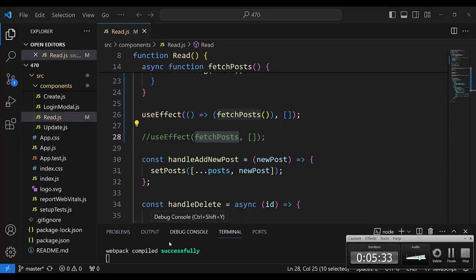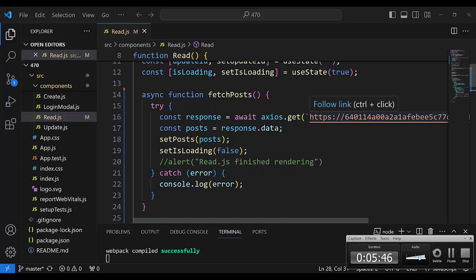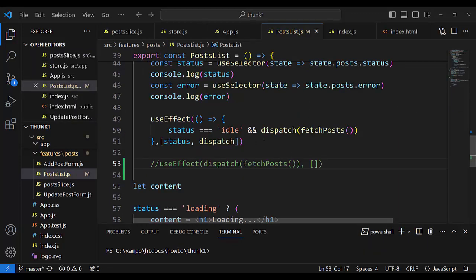But look here, when we have a thunk function like here, when we have dispatch, and we try to use useEffect with dispatch fetch posts, it is impossible, because dispatch with parentheses is calling dispatch, and after that is calling fetch post.